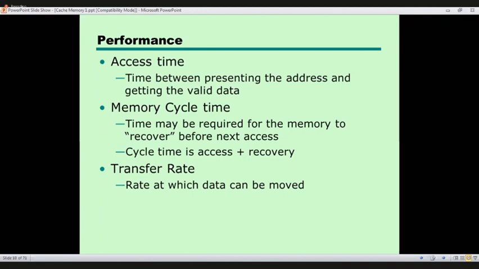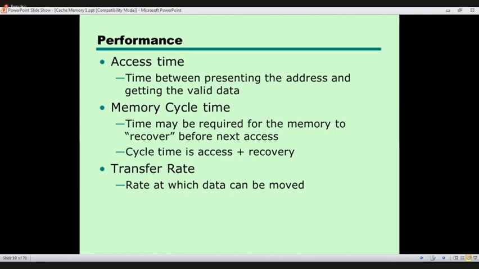Once the processor generates the address and places it to the particular memory device, that memory unit will facilitate reading or writing data. The access time is the time taken from receiving the memory address by a particular memory unit to getting the valid data.